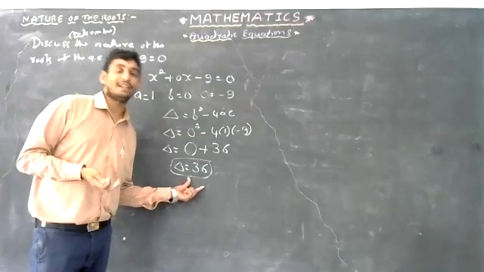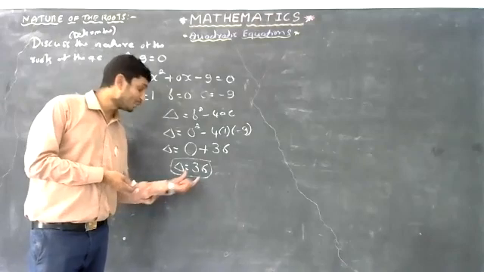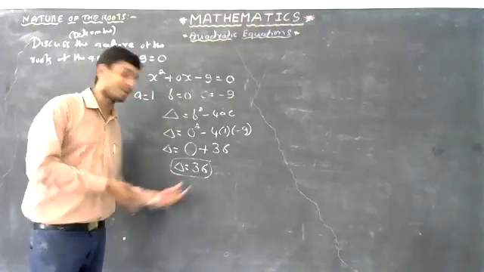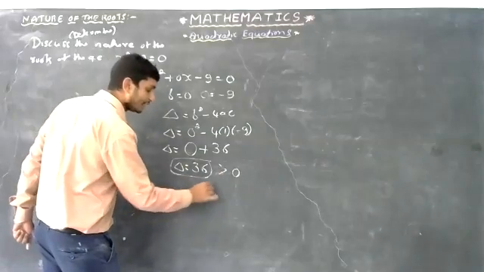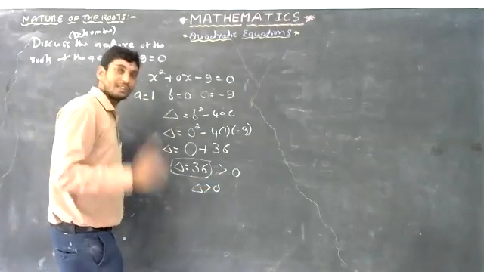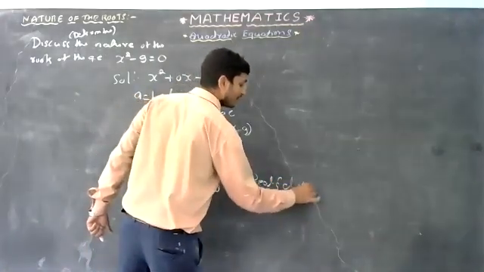How do you write it? Is it greater than 0 or less than 0? Yes, it is greater than 0, because it's a positive number. It's very clear, greater than 0. Or down also you can write delta is greater than 0. Therefore, your answer must be: here roots are real and distinct.